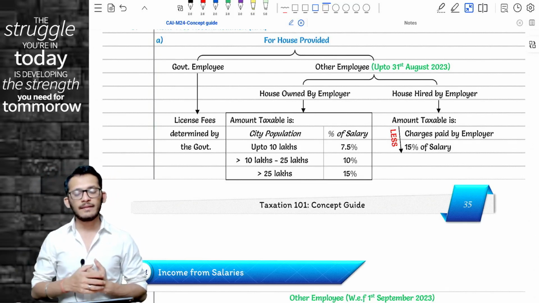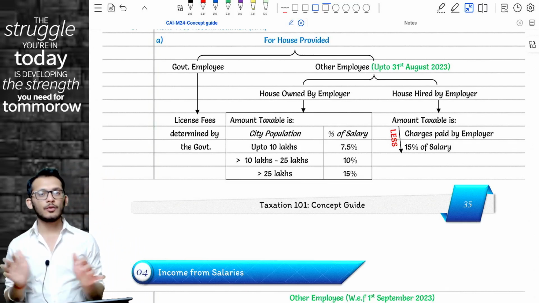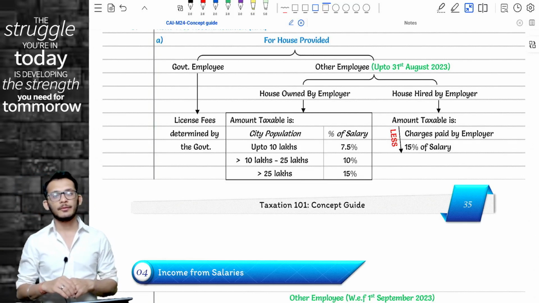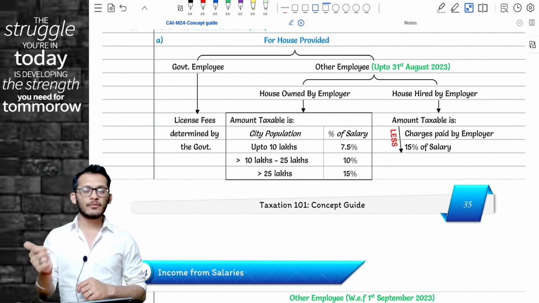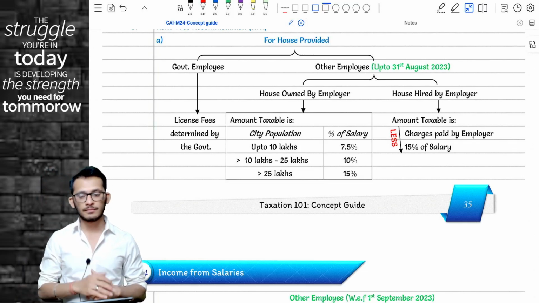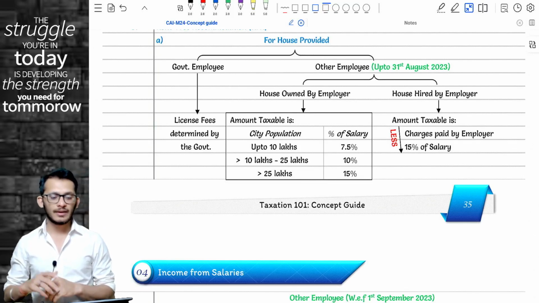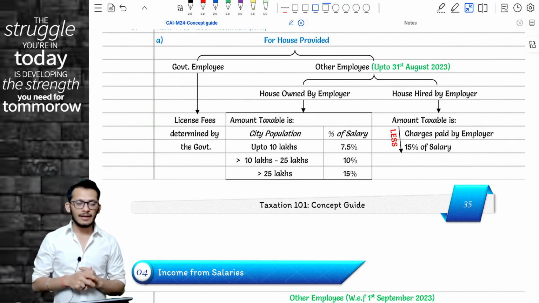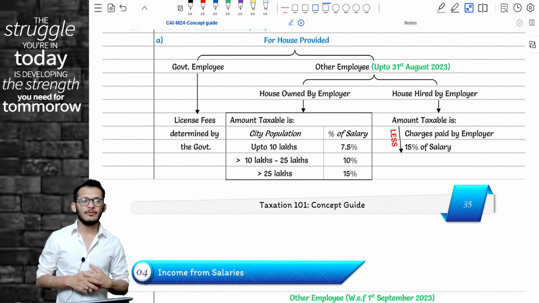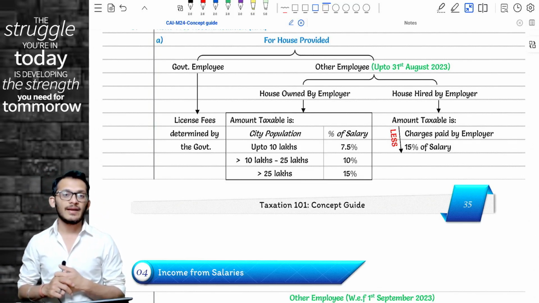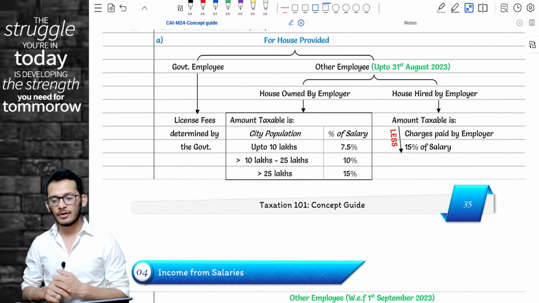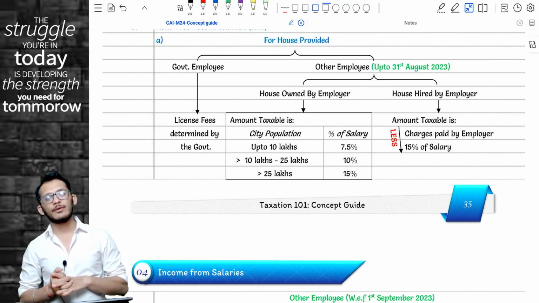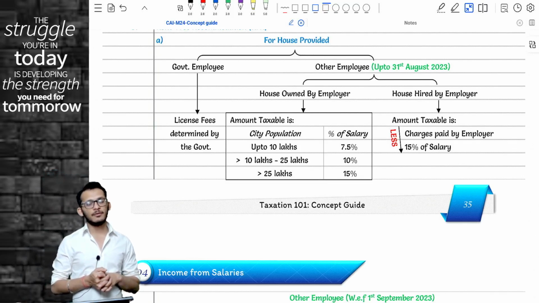On the other side, they said that if the house is not owned by the employer but is rented by the employer, then the RFA perquisite would be the actual hire charges or 15% of the salary, whichever is lower. Then on 1st September, income tax notified that these RFA guidelines are very costly. The percentages given are very high, and therefore we would like the percentages to come down a little bit for all employees.